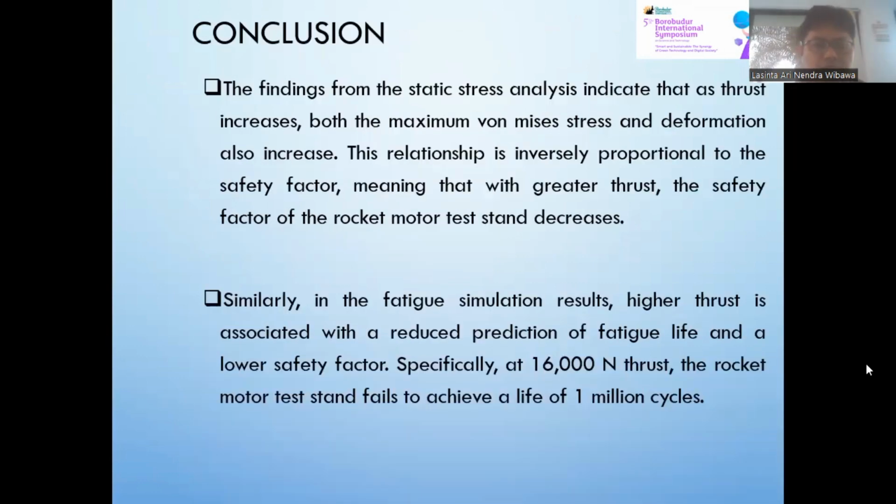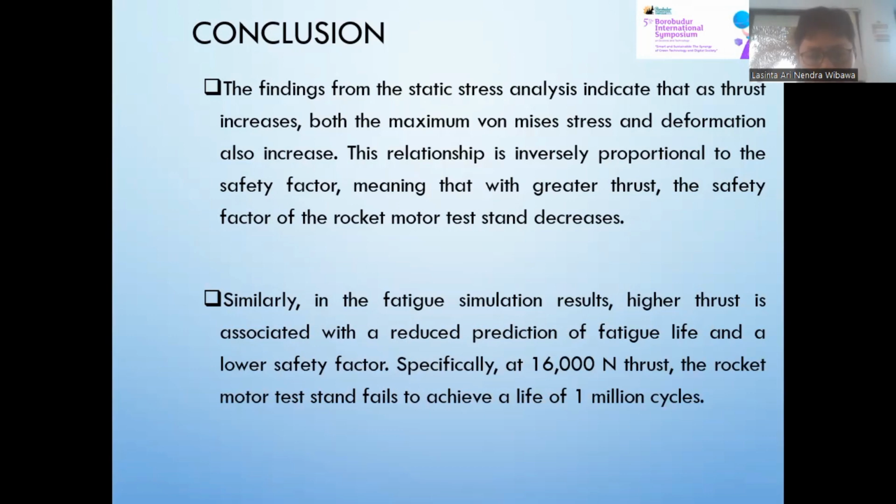Conclusion. The findings from the static stress analysis indicate that as thrust increases, both the maximum von Mises stress and deformation also increase. This relationship is inversely proportional to the safety factor, meaning that with greater thrust, the safety factor of the rocket motor test stand decreases.